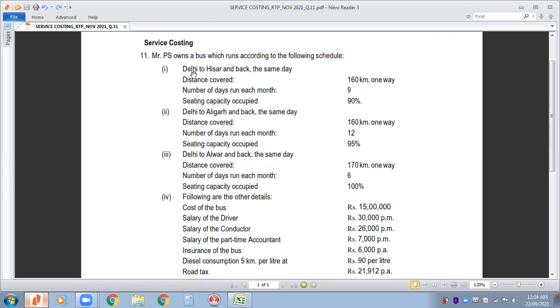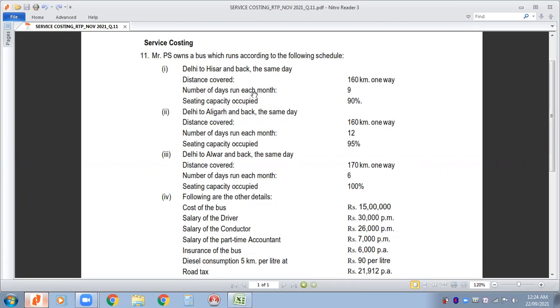First adjustment says that Delhi to Hisar and back the same day. Means bus का schedule दिया हुआ है. Runs according to the following schedule. So Hisar is a city in the state of Haryana. From Delhi it goes to Hisar and it returns on the same day. Distance कितना है दिल्ली और हिसार का? One way 160 kilometers. That means it goes 160 kilometers and returns back, traveling 160 kilometers on the same day.